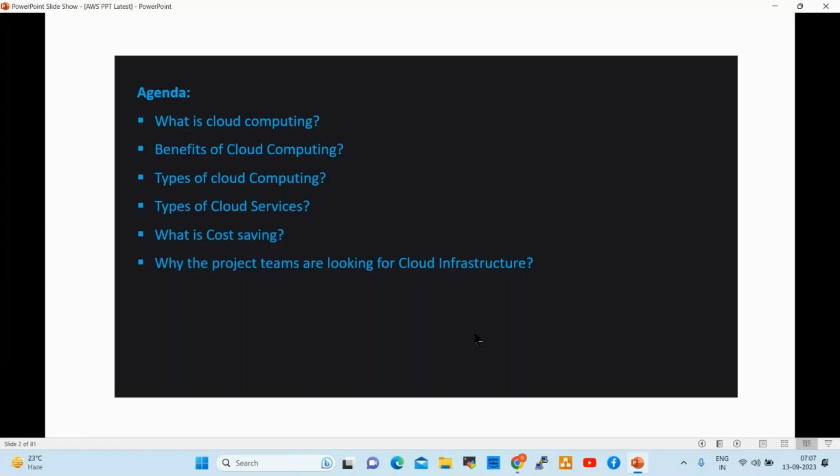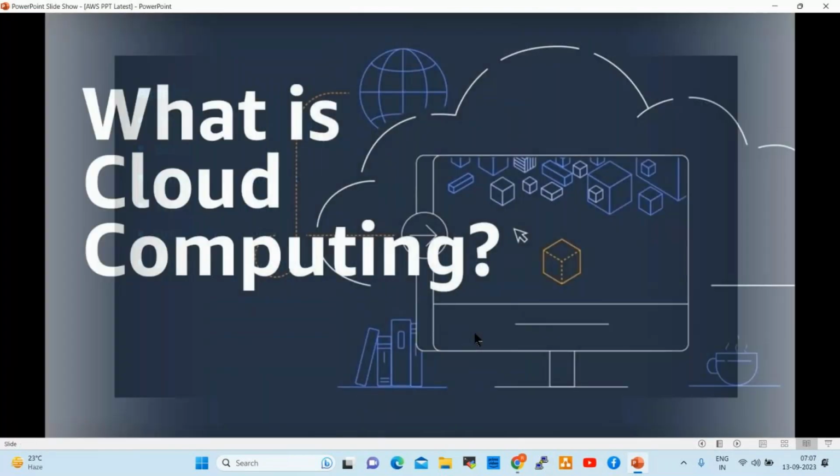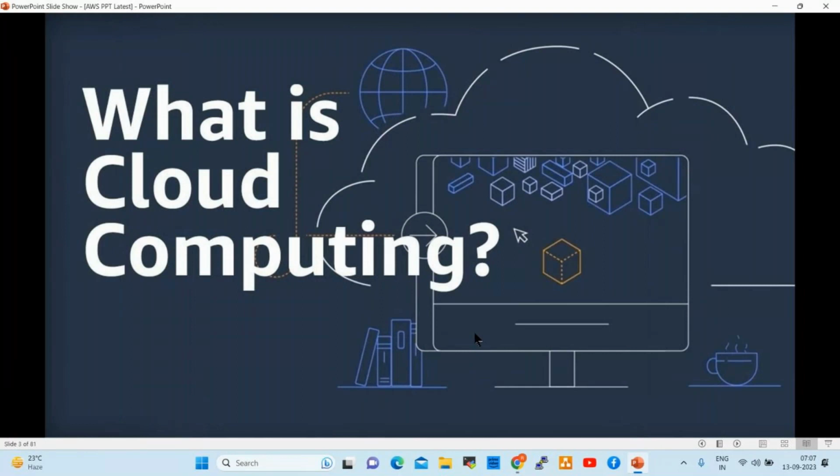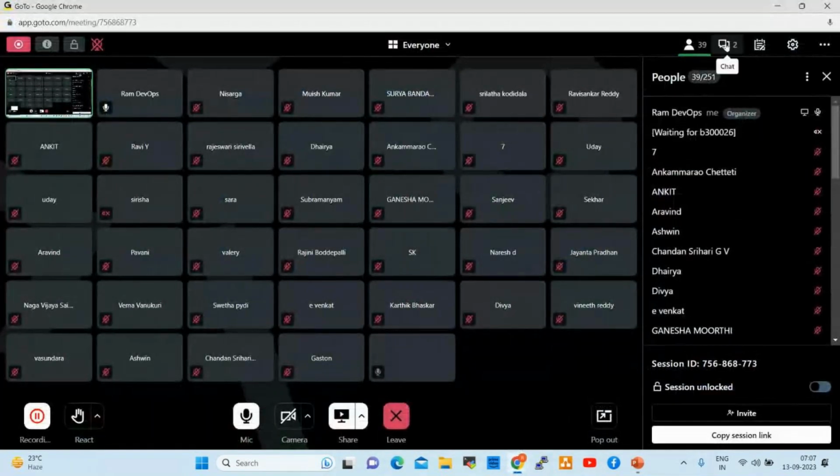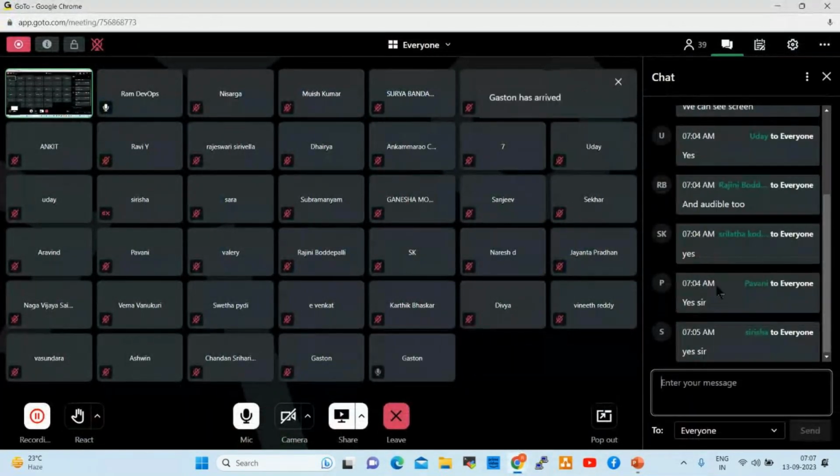We already discussed this in the DevOps introduction, right? So what is cloud computing? If anyone asks you this question, what would be your answer? Anyone?